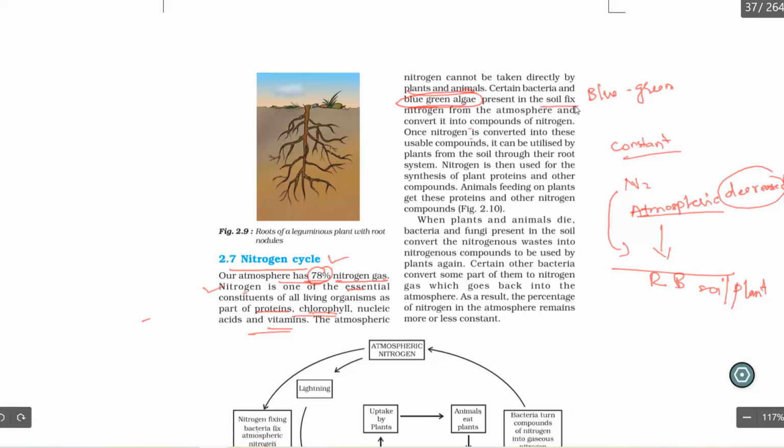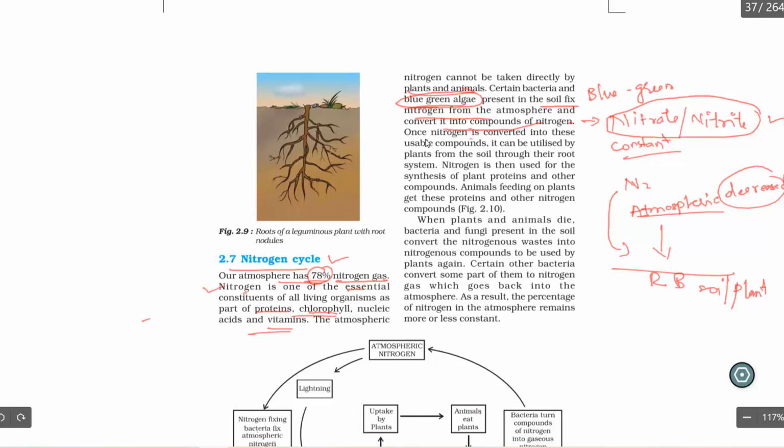They are present in soil, and these algae fix the nitrogen from the atmosphere and convert it into compounds of nitrogen. So what are the compounds of nitrogen here? Nitrate and nitrite. You are going to see about these in your future classes.